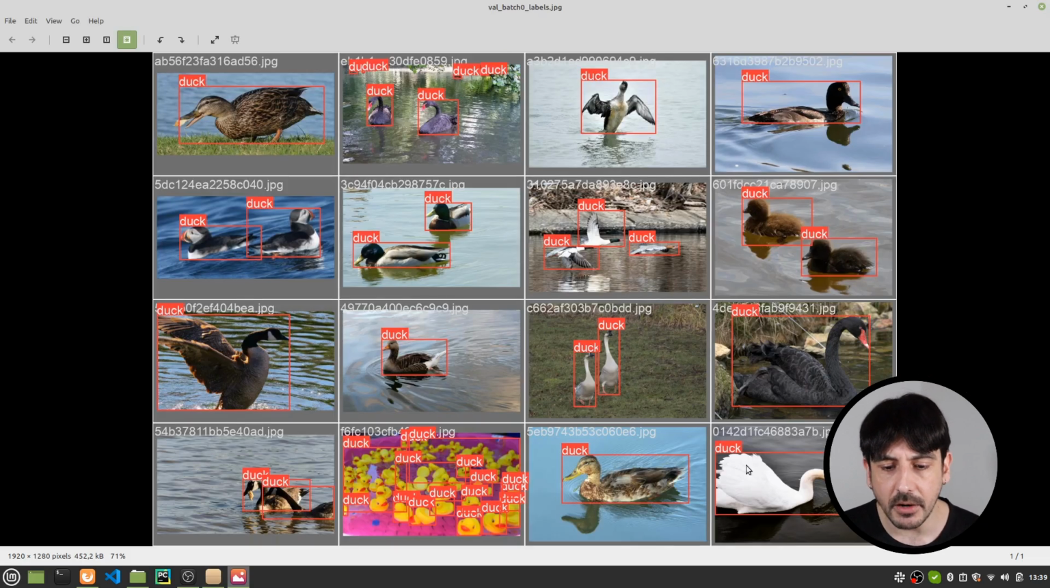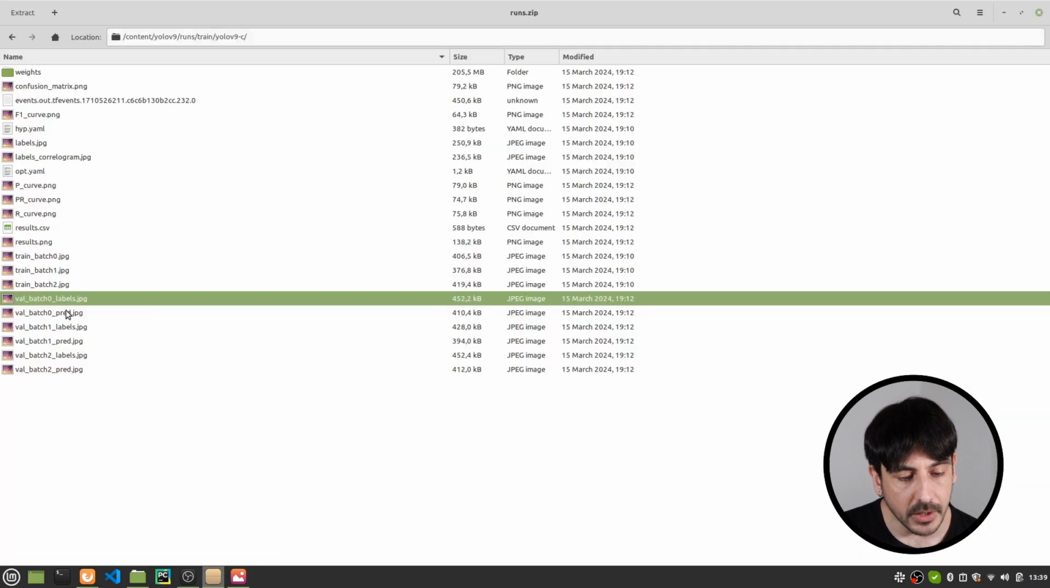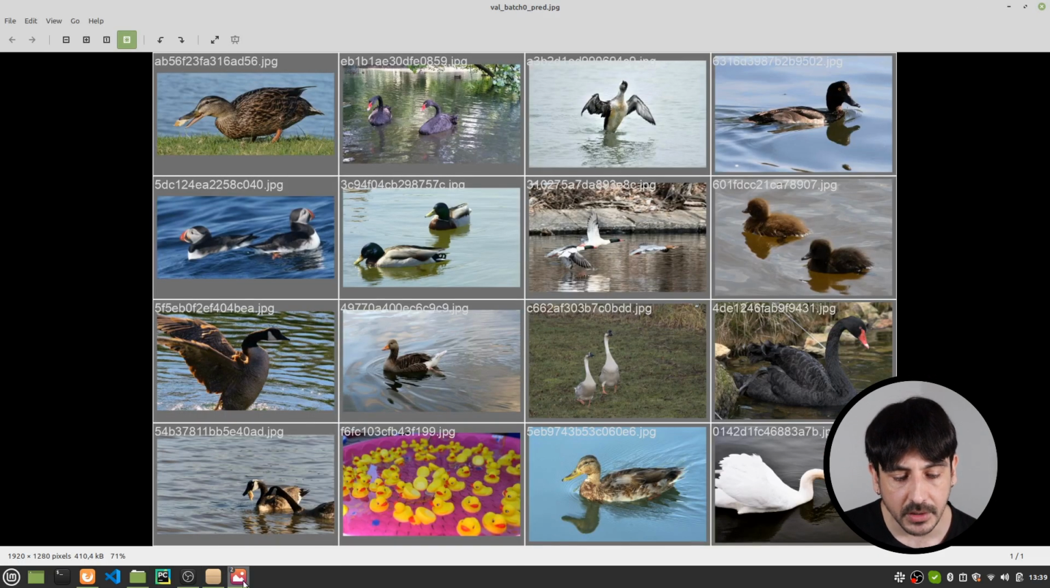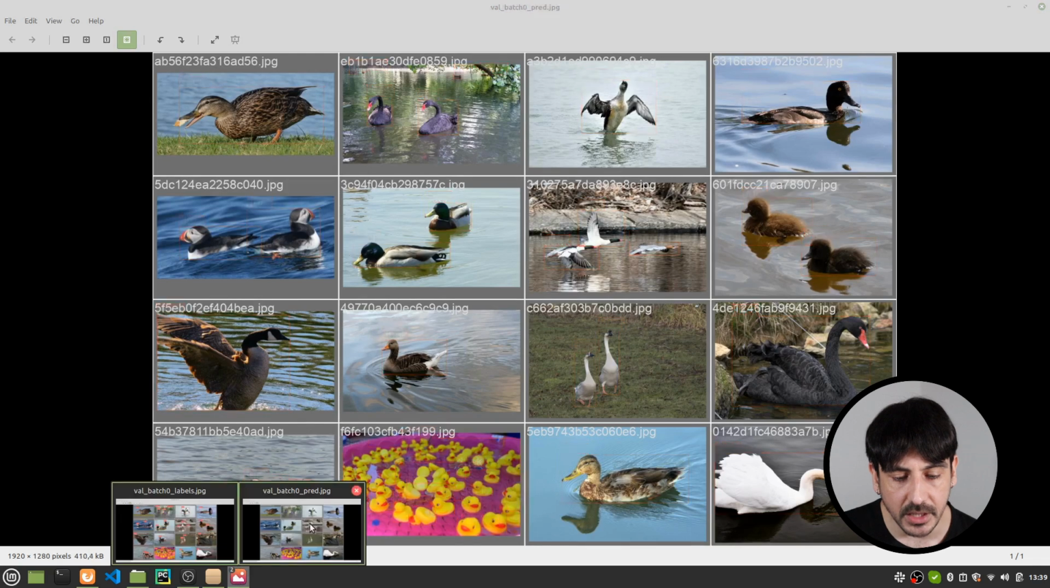These are a few examples of the test data, of the data we are using in order to evaluate the performance of this model. You can see that these are all the annotations and so on. Now if I open this other image, you can see that this is the performance of the model we trained, and we are not detecting any duck whatsoever. So this means that the model we just trained doesn't really perform very well, right?